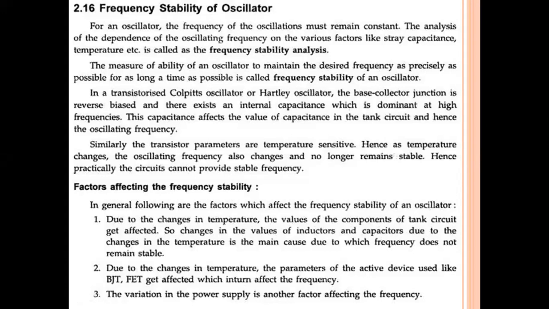If you analyze the frequency against various parameters like capacitance and temperature, that analysis is called frequency stability analysis. So for any oscillator, the frequency should remain constant, and this frequency mainly depends on the stray capacitance and temperature.